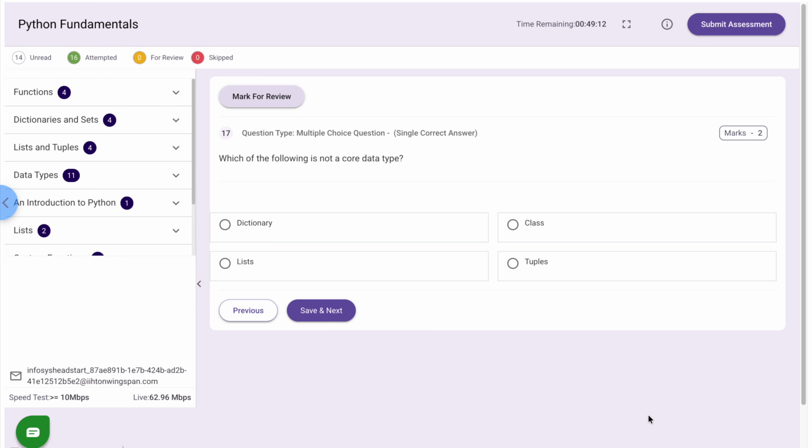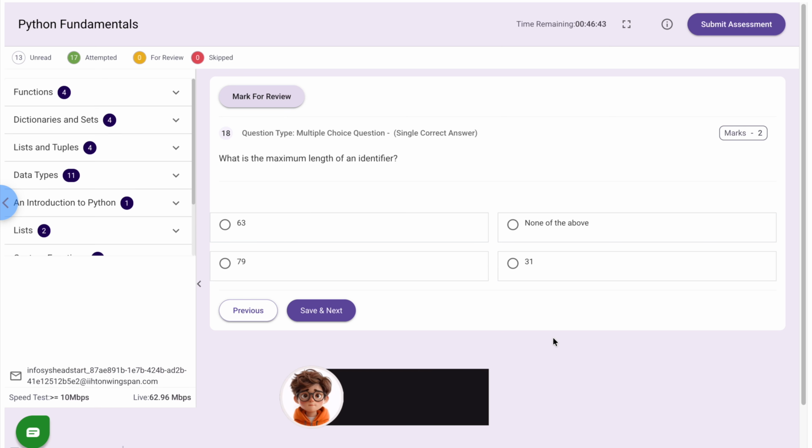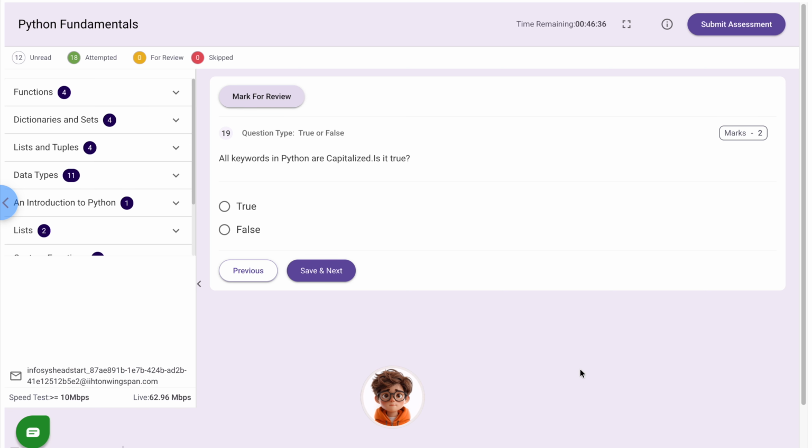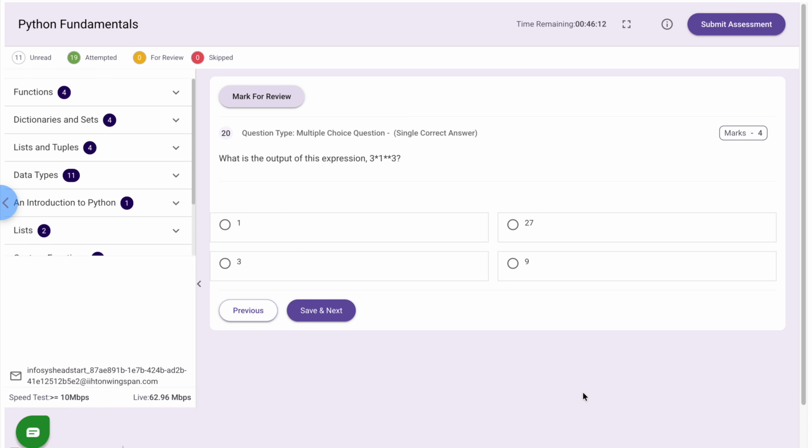Next, which of the following is not a core data type? Correct answer is class. Next, what is the maximum length of an identifier? Correct answer is none of the above. Next, all keywords in Python are capitalized. Is it true? Correct answer is false. Next, what is the output of this expression? Correct answer is 3.